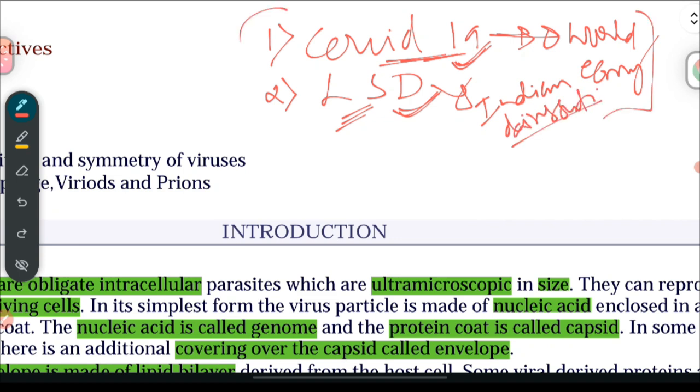So, considering these two events, it is pretty clear that one should be thorough with how a virus, as a particle, has the capacity to impact human life, leading to misery and unwanted effects on our health and animal health. These are the effects of a virus. So as human beings, be it a veterinarian or a human medicine doctor, we should be equipped with all the necessary details regarding virology.